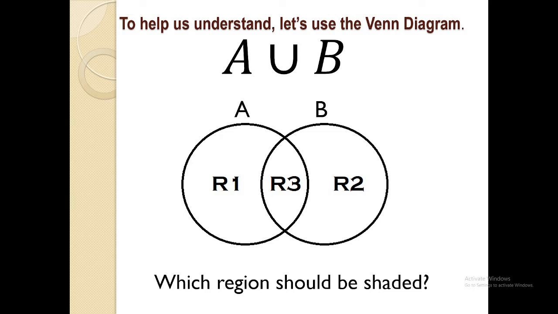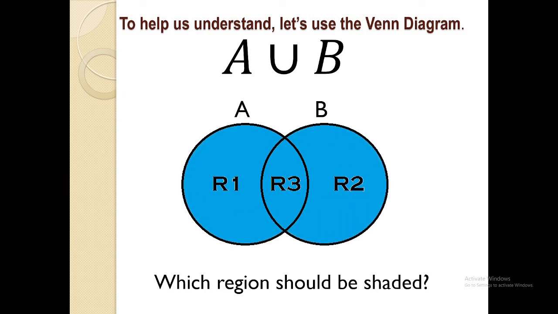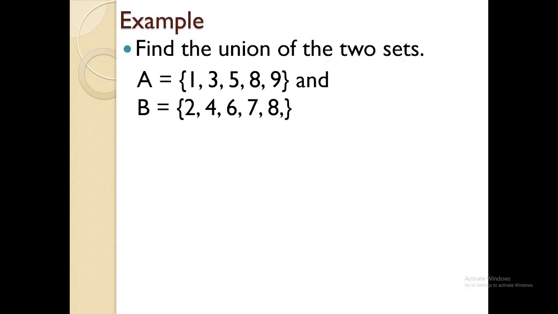If I'm gonna have this Venn diagram, where or which region should be shaded? Is it region 1? Is it region 2? Or is it region 3? Which regions? Tanan. Mao nay gitawag nato og union. Tanan sa region 1, 2, ug 3. Now, let's have this example. Find the union of these two sets. So, what is A union B?